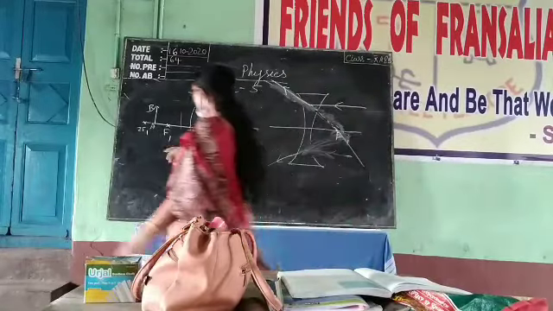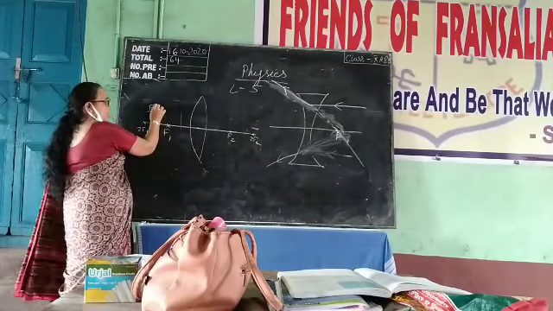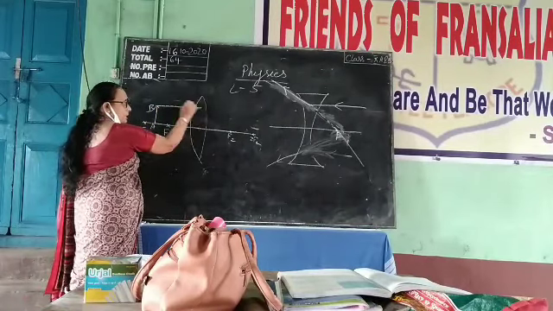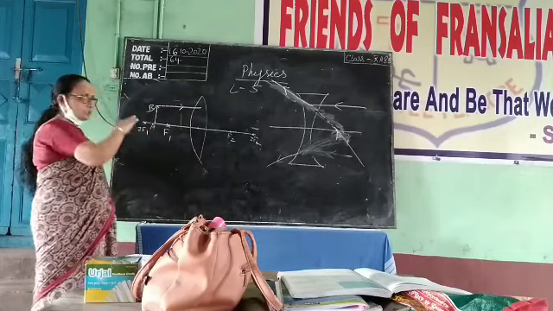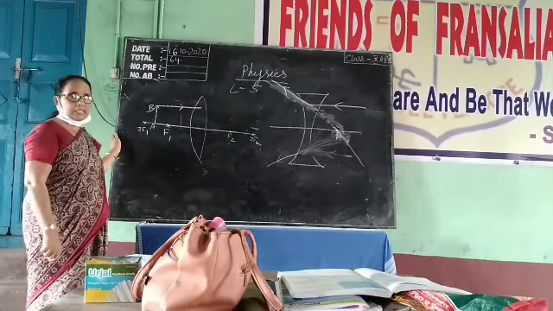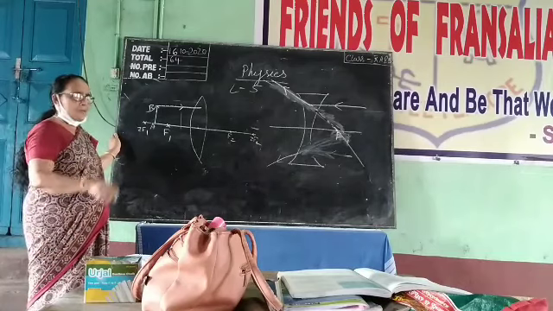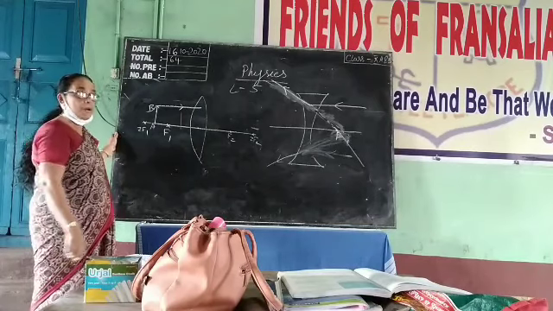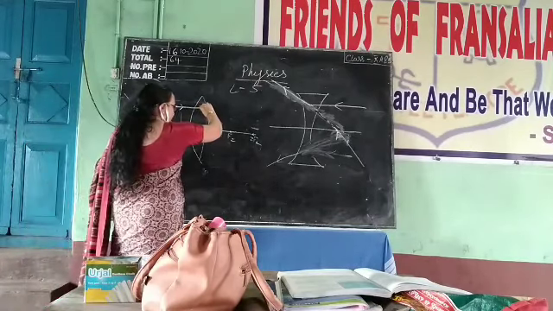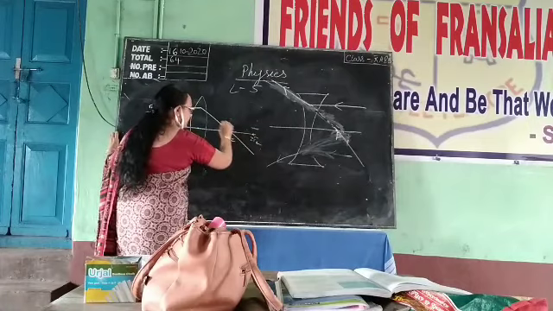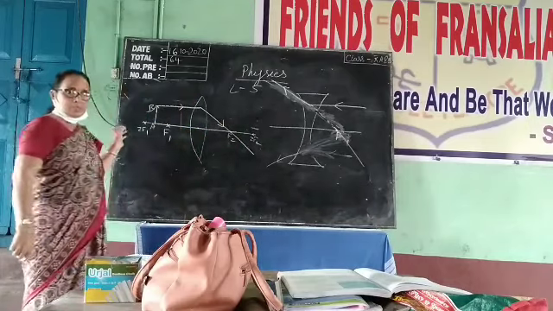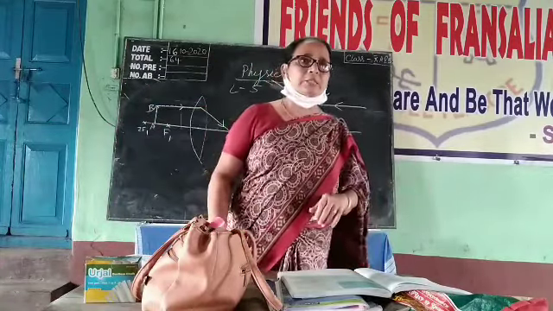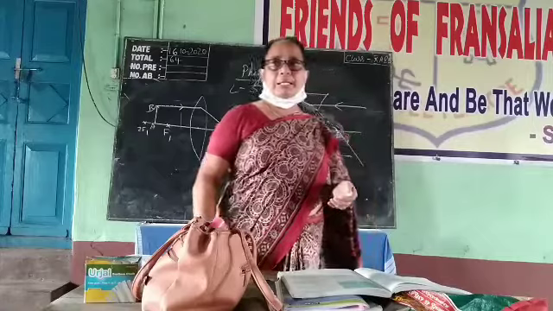Okay. Now, any two rays. So I am drawing the first one parallel to the principal axis. It should be parallel only. Here we are not showing the refraction inside the glass, because it is a thin lens. Parallel to the principal axis, what will be the refraction here? Passing through the focus. So we know what the refracted ray is. Like a ready-made refracted ray we got it. No need of measuring the angle of incidence, angle of refraction and all.